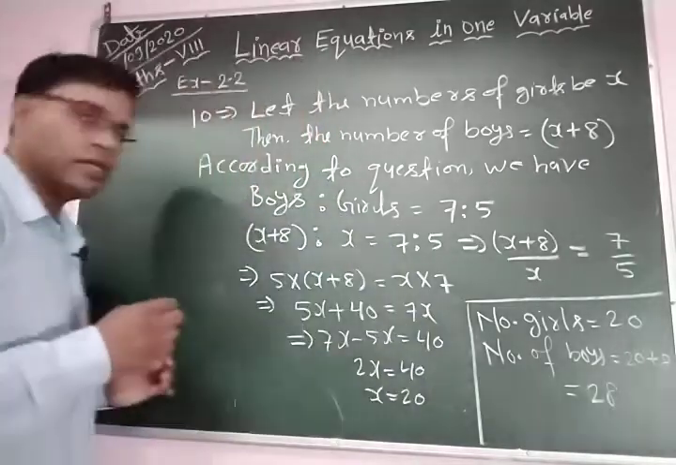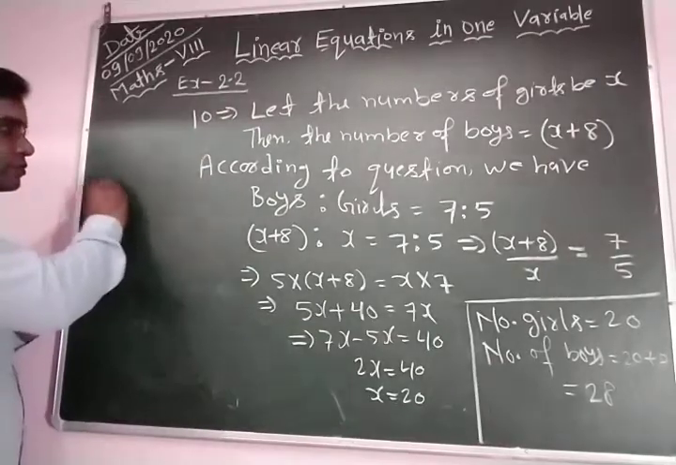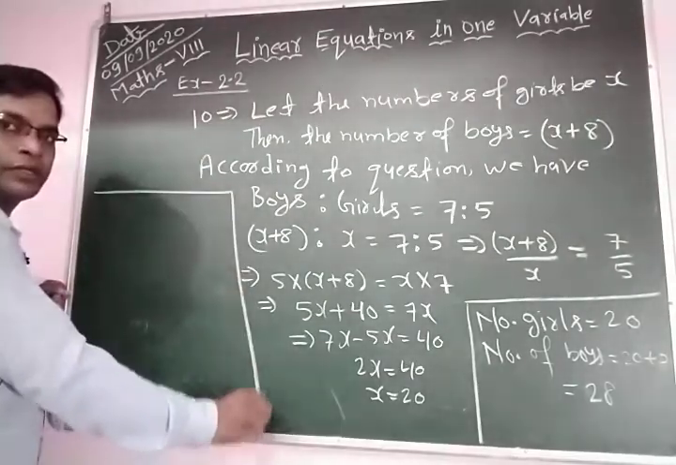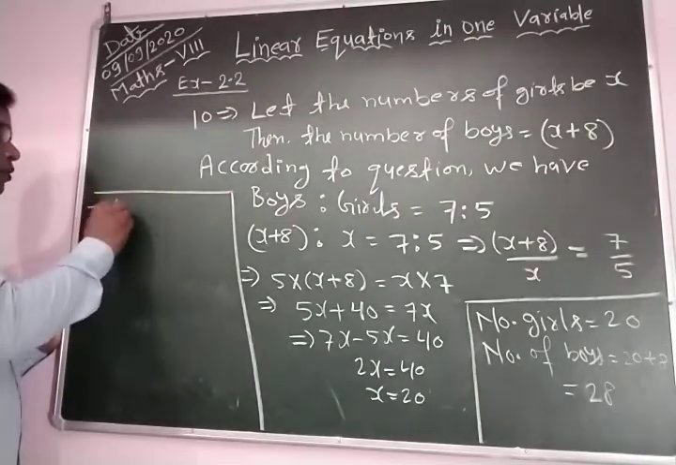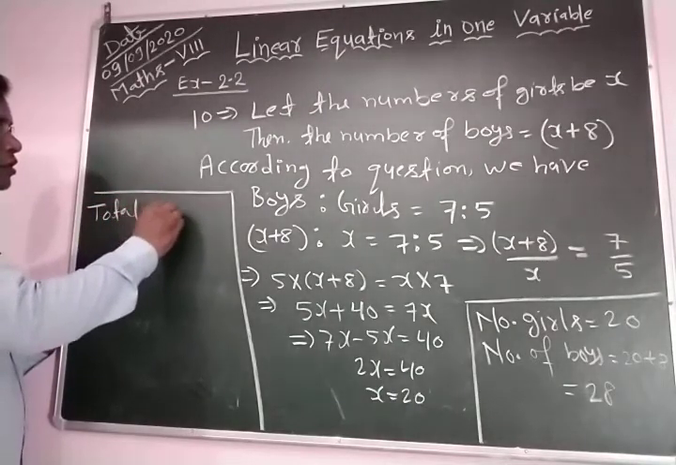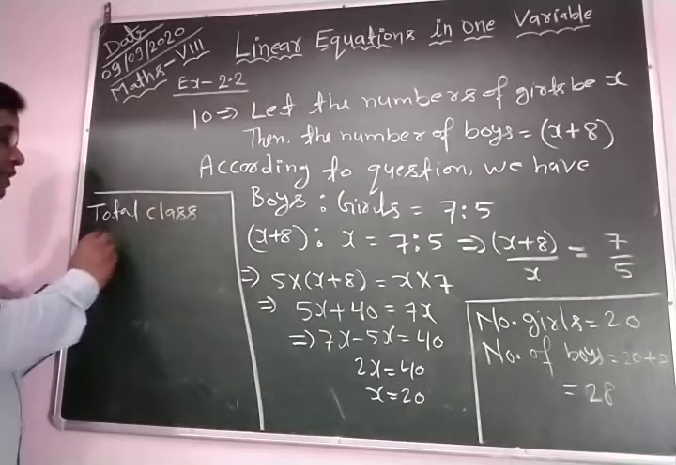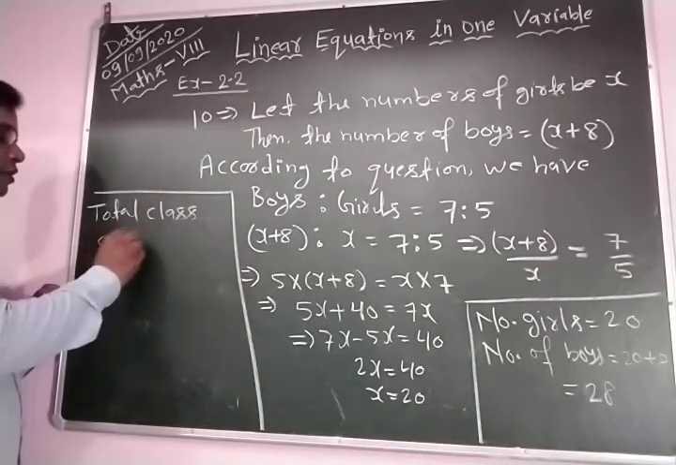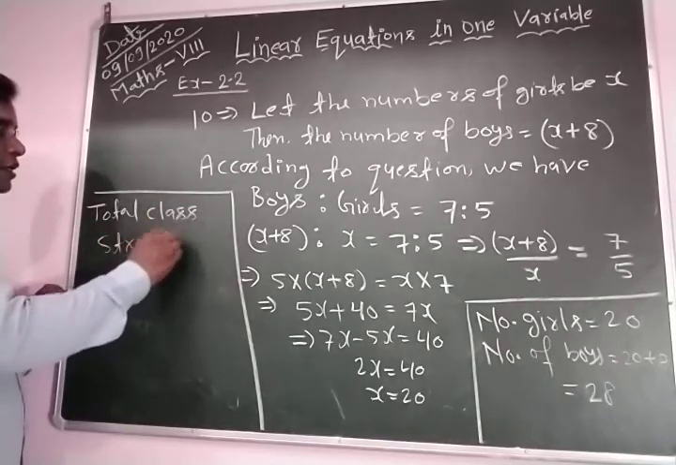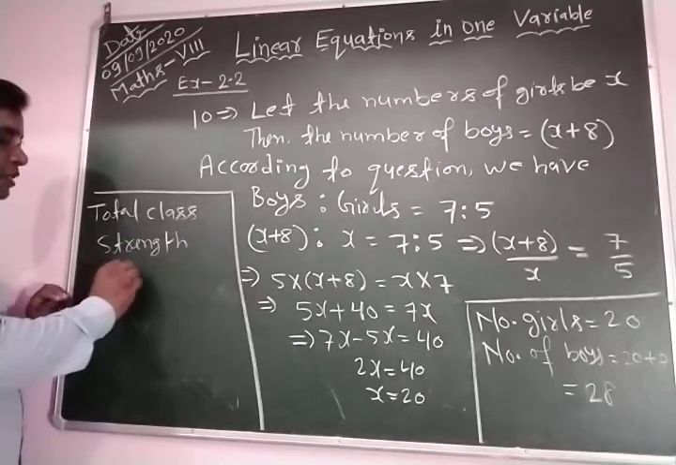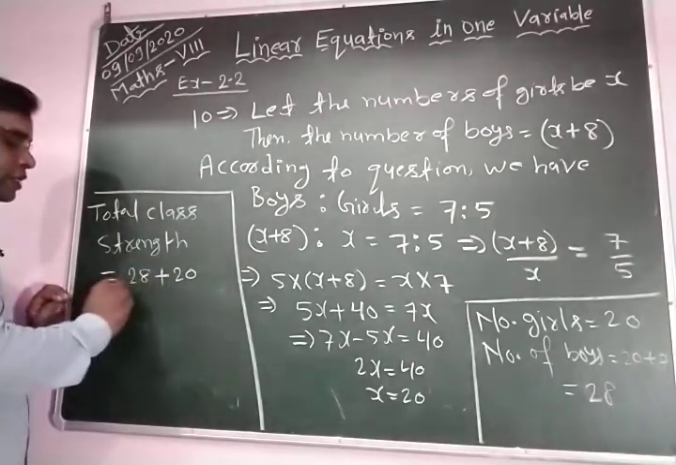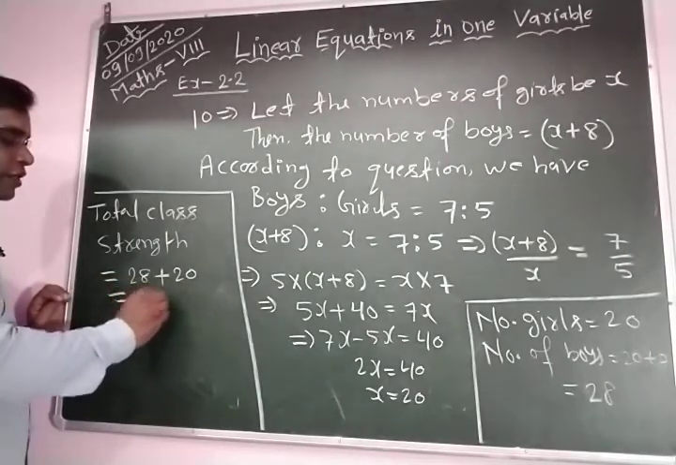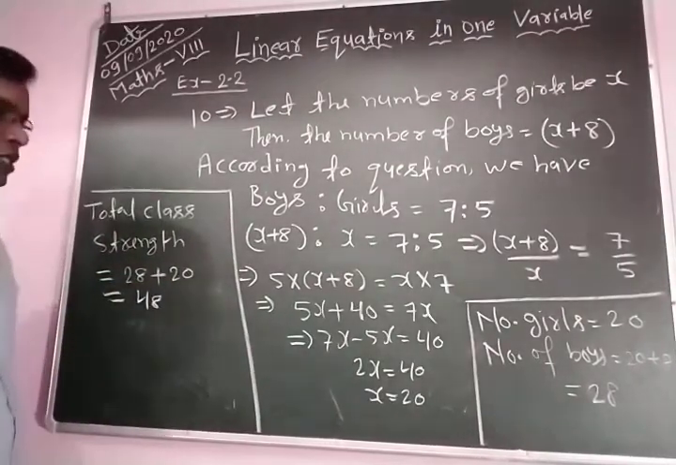So let's see. We can write here total class strength is equal to number of boys 28 plus number of girls 20. This is equal to 48. This is the total class strength.